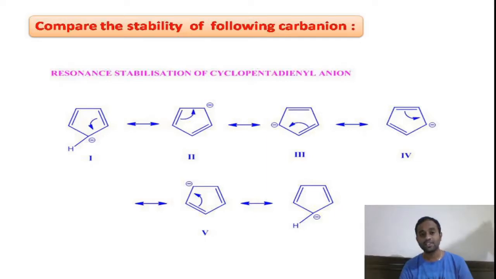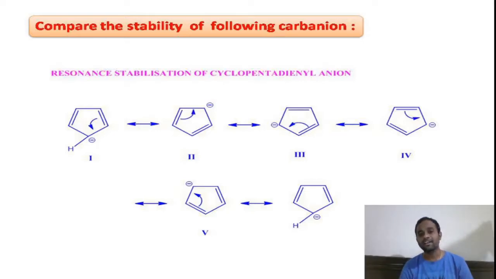And if you see the beauty of these 5 resonance structures, all of them are equivalent resonance structures. What are equivalent resonance structures? These are the resonance structures which have the same bond connections. In all of them, the ring has 2 double bonds with 1 minus charge. Yes or no? So all these are equivalent resonance structures.